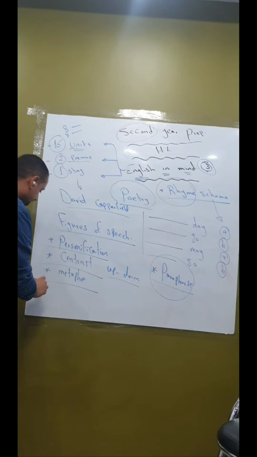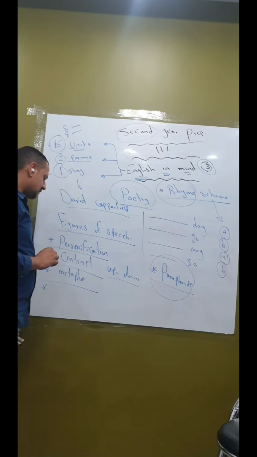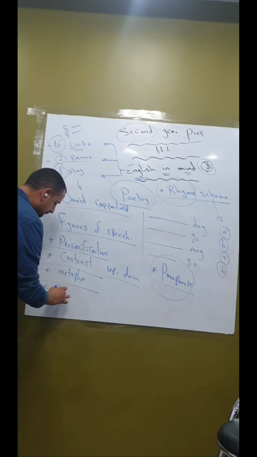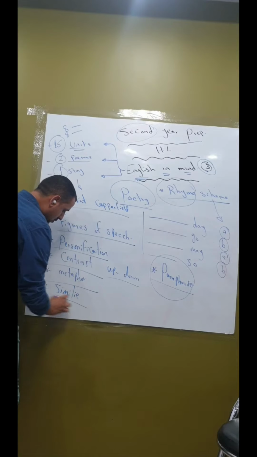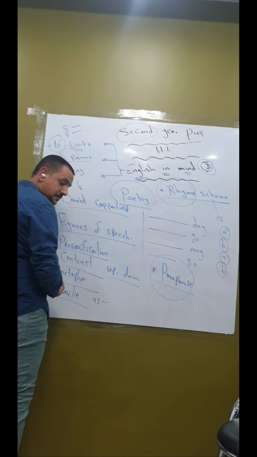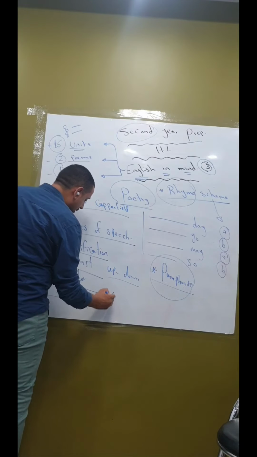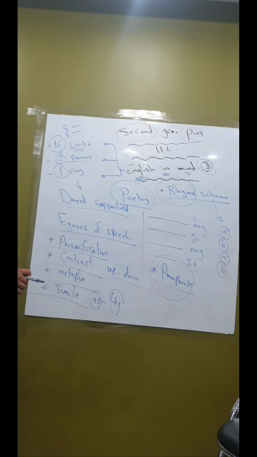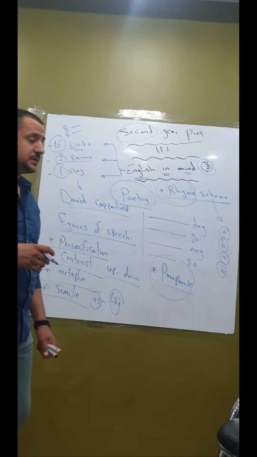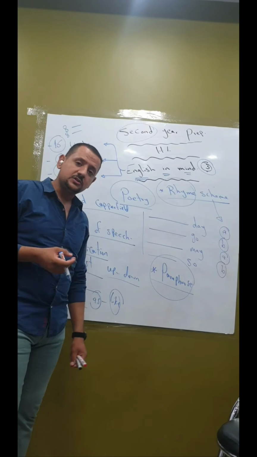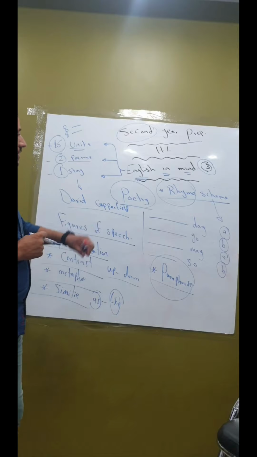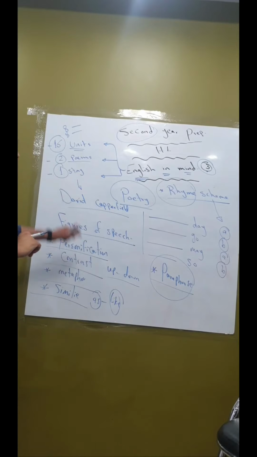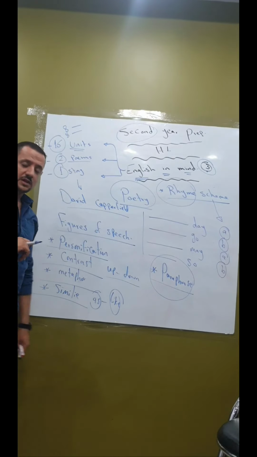We have also, like personification, contrast, metaphor, simile. When I say that someone is as something else or like something else, it means that I have a simile. And we have different kinds of figures of speech. We are going to talk about them later. But I just want to give you an introduction about what we are going to study in this term, just to know that we have 16 units, we have 2 poems, we have 1 story, David Copperfield.